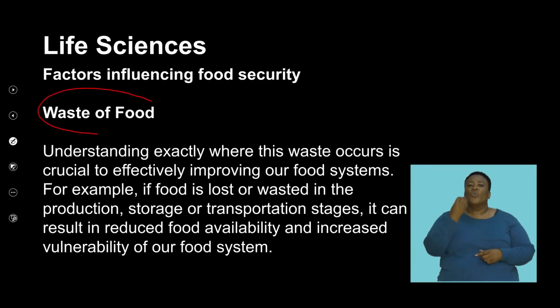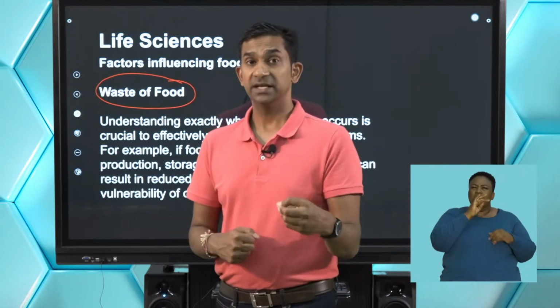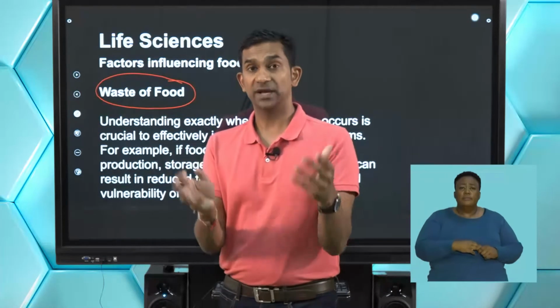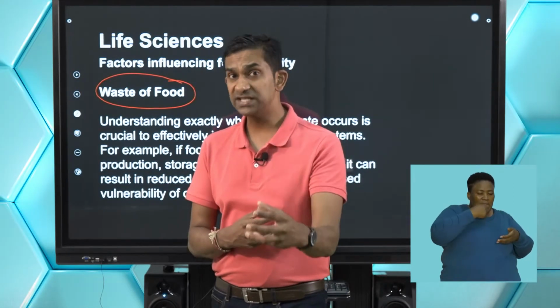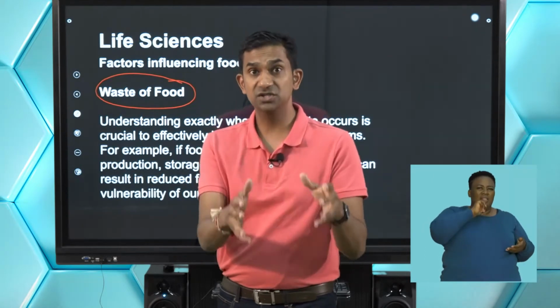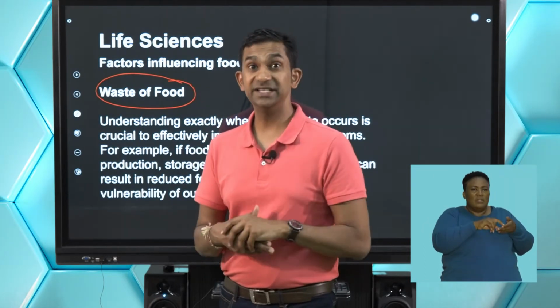Wastage of food is a significant factor that affects food security. And when we try and understand what wastage of food means, it does not necessarily mean what's left over on the dinner table. There's also a lot of wastage of food that happens in the production and the commercial retail of food.